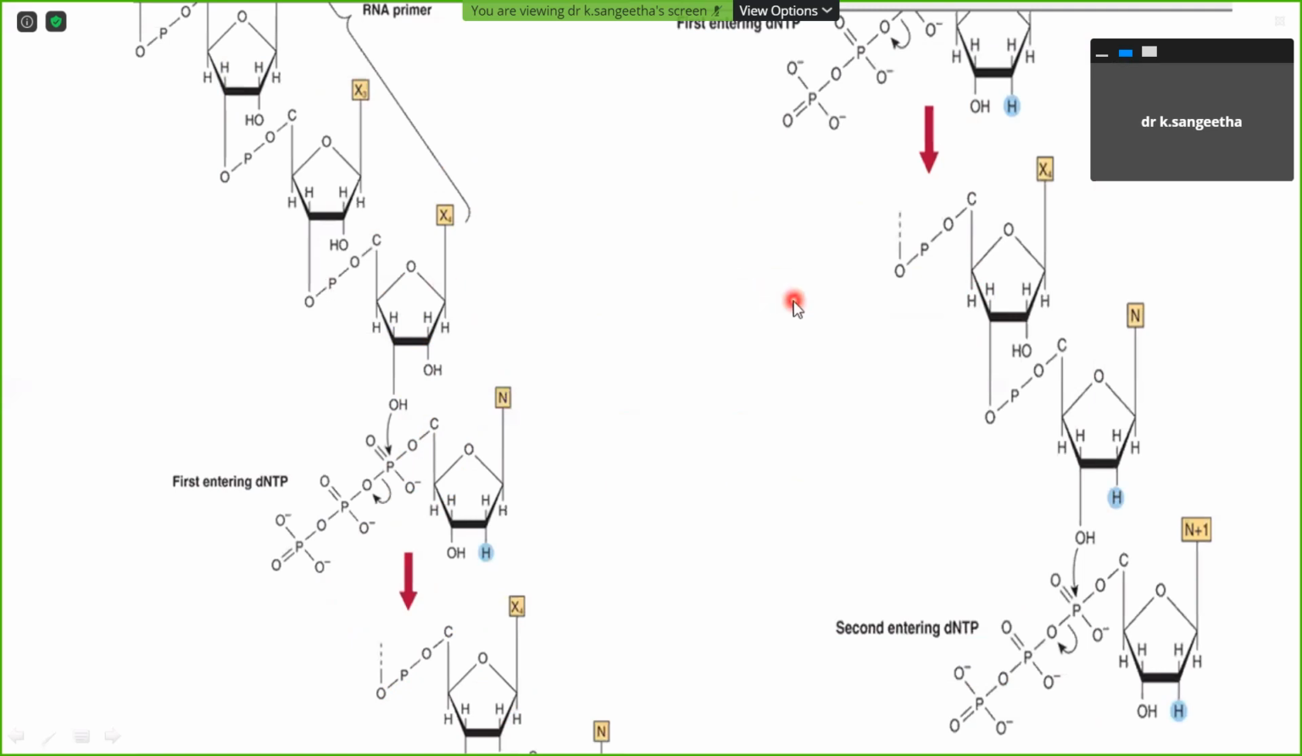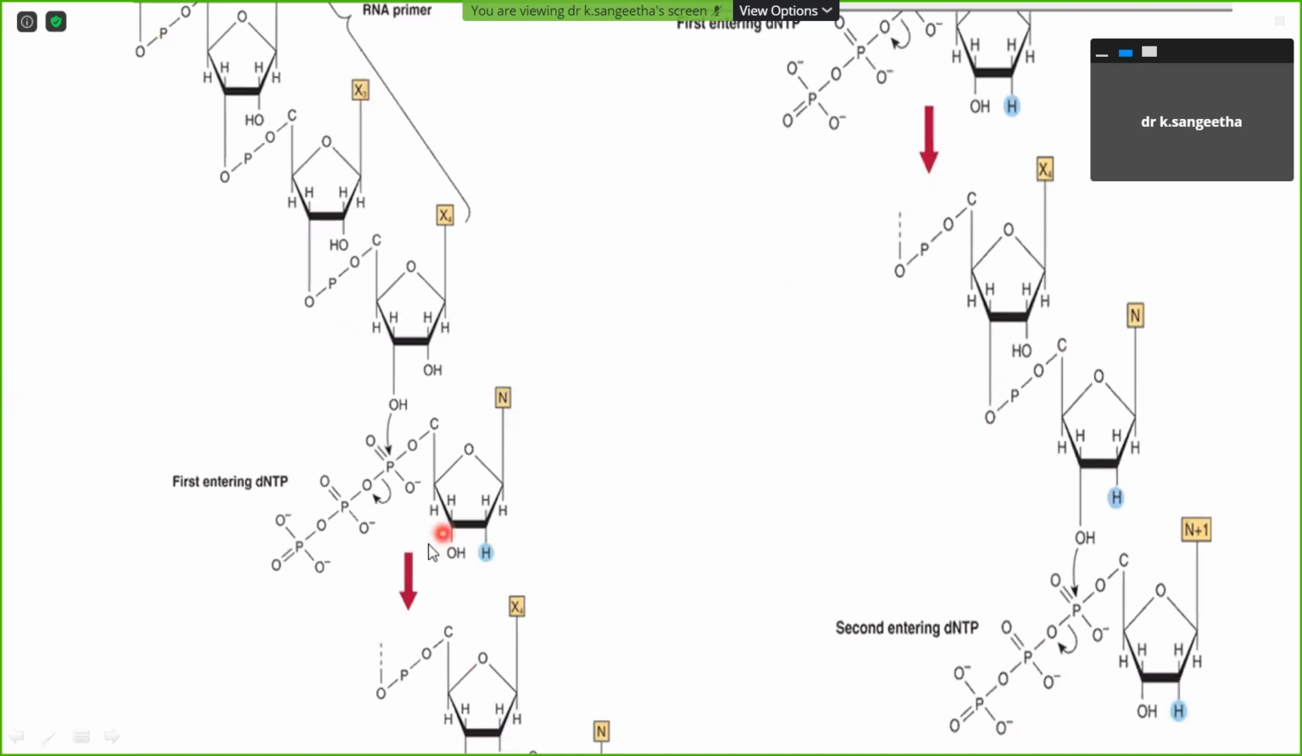And this is the thing I want to explain to you. This is supposed to be an RNA primer. Here you can see this is an RNA primer. So in this RNA primer, the 3' hydroxyl group forms a 3' to 5' phosphodiester bond. Here you can see the 3' to 5' phosphodiester bond. So this is supposed to be an RNA primer.